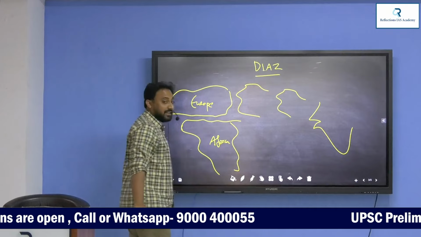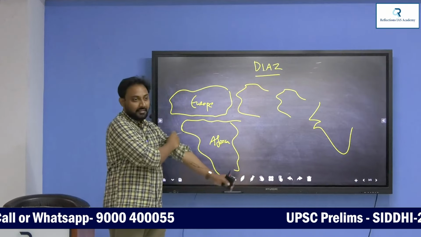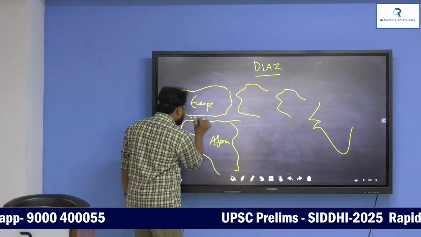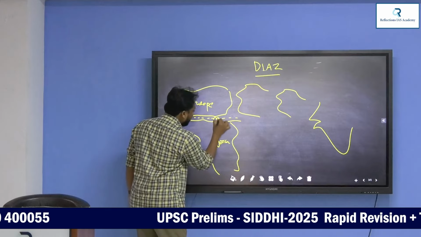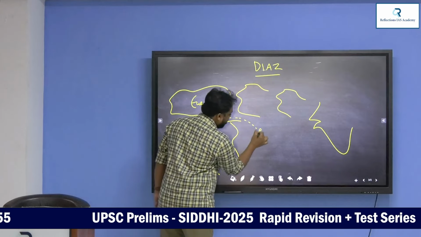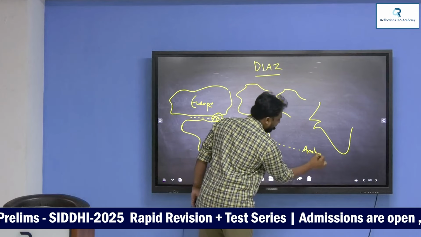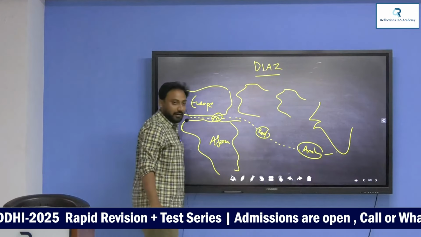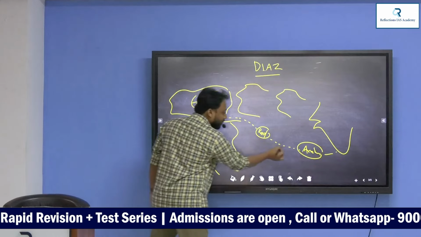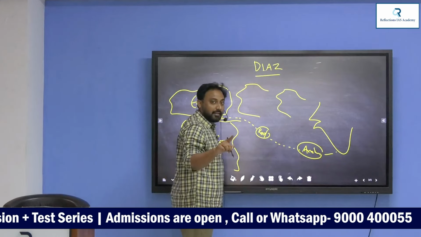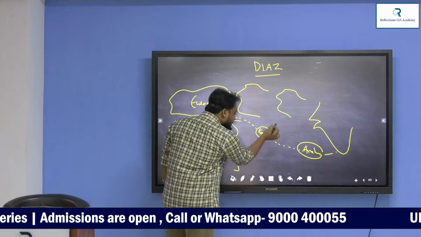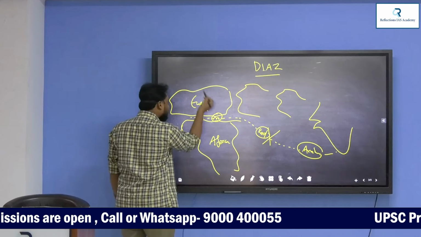Now tell me, which was the ancient sea route to India? What is this sea? Mediterranean Sea, Red Sea, then Arabian Sea. This is the sea route. Now this sea route is totally monopolized by Turks and also Arabs. Now this sea route is closed for the Europeans. Now Europe is in crisis.